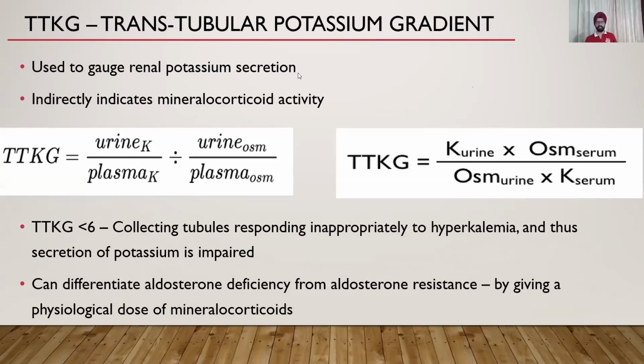This is something called TTKG or transtubular potassium gradient. This is to calculate the response of the tubules. Now you can go back and read about this, but UpToDate says that there is not much role for it now because it poorly correlates with how you have to treat hyperkalemia. So basically you see how much potassium is present in urine. If the TTKG is less than 6, collecting tubules are responding inappropriately to hyperkalemia, and thus the secretion of potassium is impaired. This line is important, and that's the only thing you need to know.